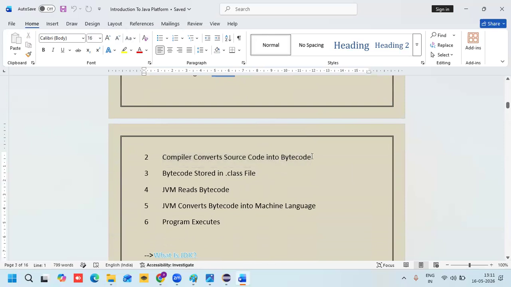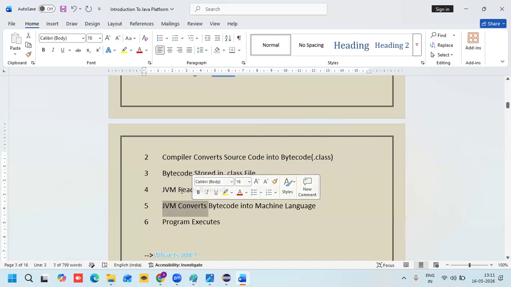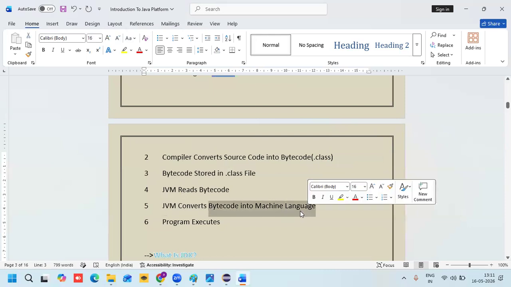Bytecode in the sense what here? A .class file will be produced, and the .class file will be executed. When we compile using javac, the .class file is generated automatically. So where is the bytecode stored? In the .class file. Yes, the JVM reads the bytecode and converts it into machine code.